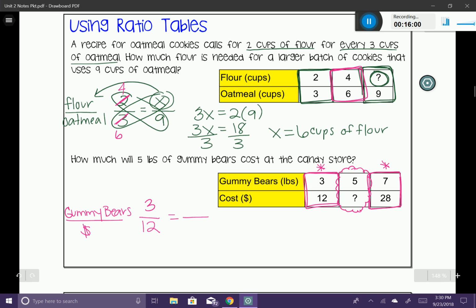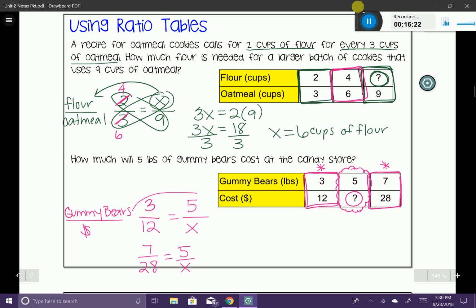And then I'm going to take the one that has the missing value and put it in the other one. So 5, and the missing value I'm going to label as X. Now we have a proportion. Now, not to be confusing, you could have done this. So your proportion might look like this: 7/28 is equal to 5 over X. Either one of these is perfectly fine.